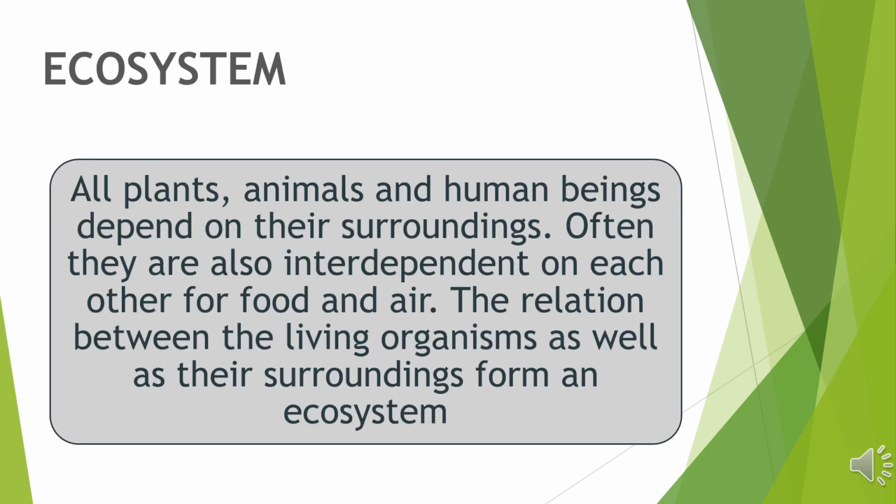Ecosystem is defined as the relation between the living organisms as well as their surroundings. So, all plants and animals and human beings, we all depend upon our surroundings, and each one of these is interdependent on each other, either for food, air, or water. When one thing is dependent on another for its livelihood, for its survival, it forms an ecosystem.